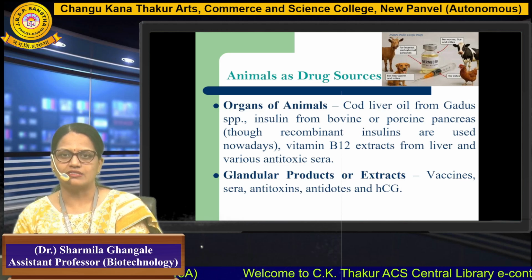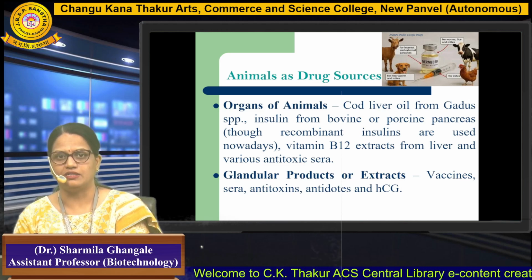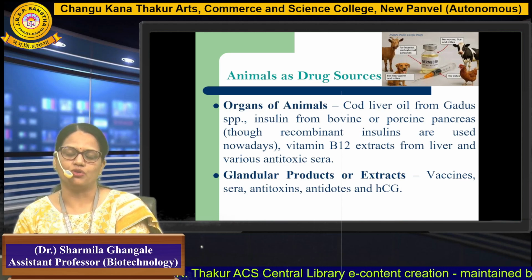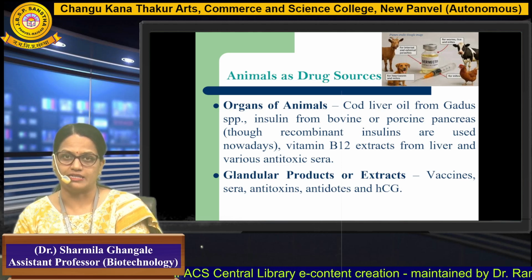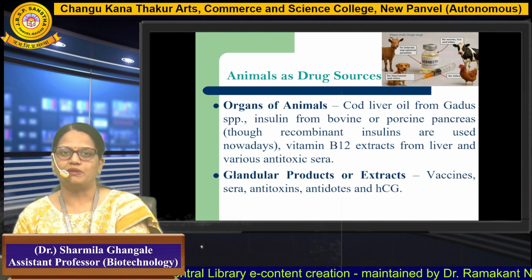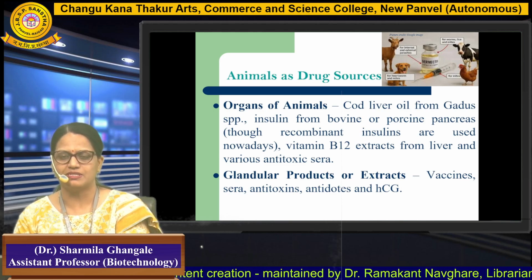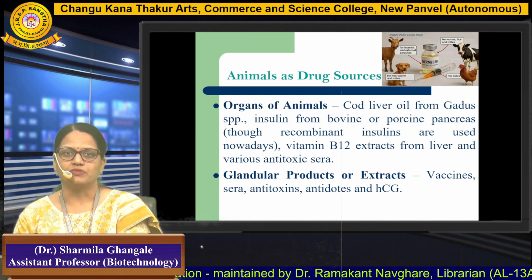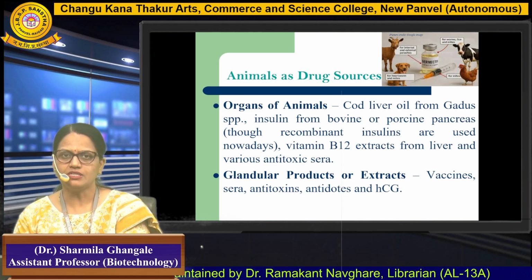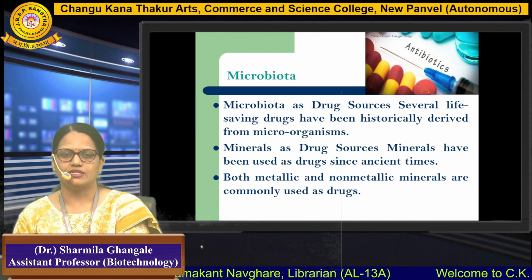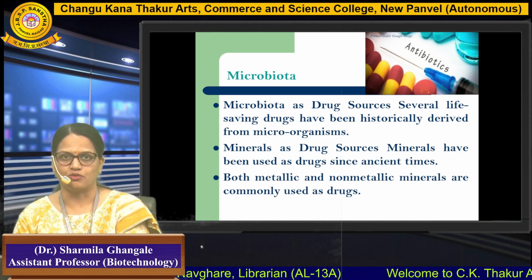Glandular products or extracts, vaccines, sera, antitoxins, antidotes, and HCG, that is human chorionic gonadotropin, which acts as a hormone, are also mainly extracted from animal sources. So animal sources, though they are fewer, still have importance in the field of drug discovery. Another important share is taken by microorganisms.